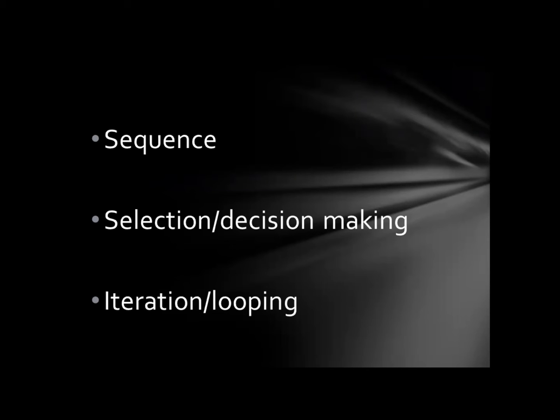So there are three types of controlling constructs. Number one, sequence. Number two, selection and decision making. Number three, iteration or looping. The first one, sequence, we have already seen with quite a lot of programs. The sequence follows a structure in which the statements are executed one after the other.